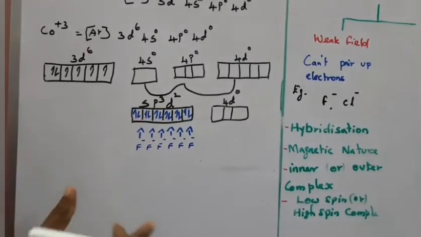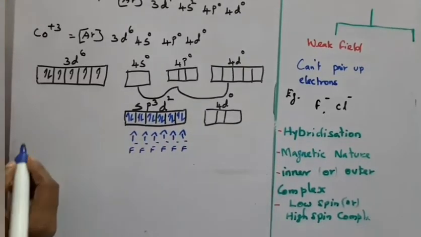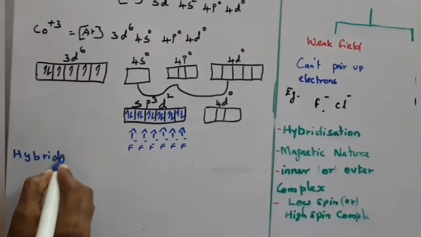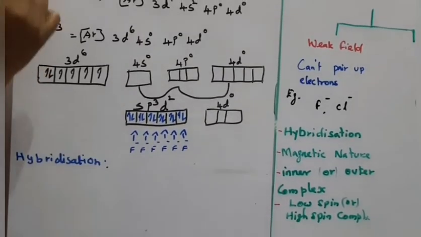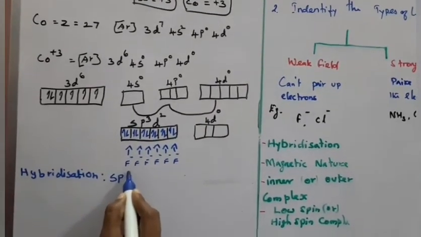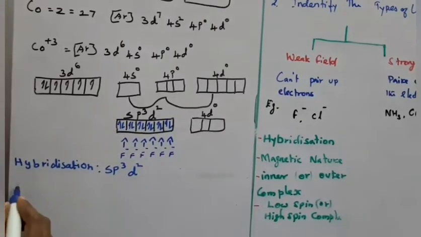So according to this concept, what do we have to learn? The hybridization for this complex: sp3d2 hybridization takes place. Next, the magnetic nature.